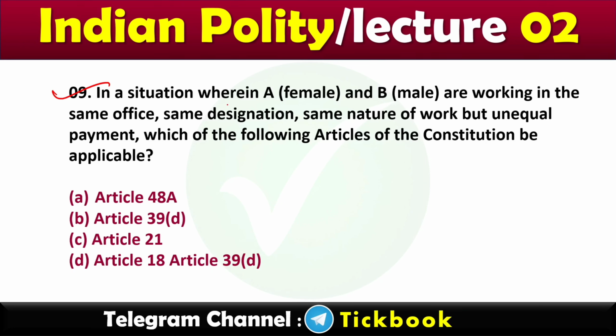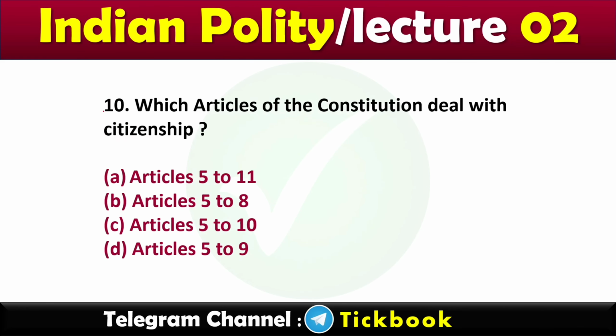Question number 9. In a situation wherein A female and B male are working in the same office, same designation, same nature of work, but unequal payment, which of the following articles of the Constitution be applicable? Option number B, Article 39D. 10. Which article of the Constitution deals with citizenship? Option number A, Articles 5 to 11.